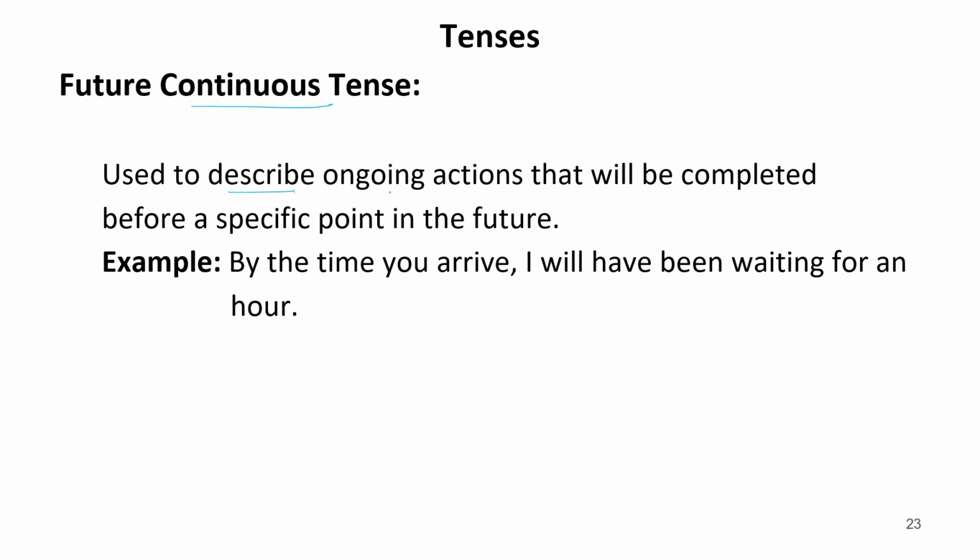It is used to describe ongoing actions that will be completed before a specific point in the future. For example, by the time you arrive, I will have been waiting for an hour. Now, by the time means till that time or until that time. Now, I have already told you with the expression by the time, we make two types of sentences.